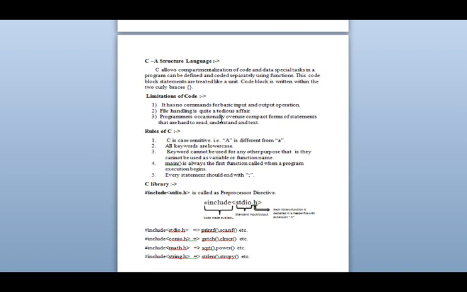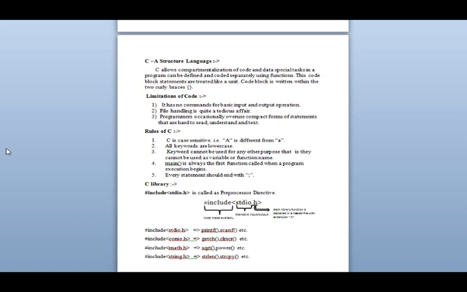Third, programmers occasionally overuse compact forms of statements. In this C language, as I told you, things are written in code language, in code blocks. So these are not understandable by a person who doesn't know the ABCD of C. To understand the code, you should know at least the basics: what is a data type, what the program is processing, how it is going to work. So you should know C. These are the limitations of C.